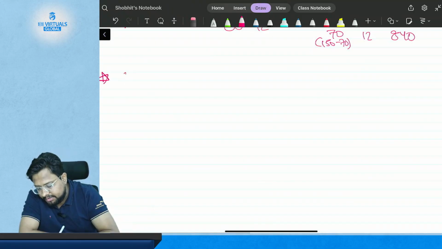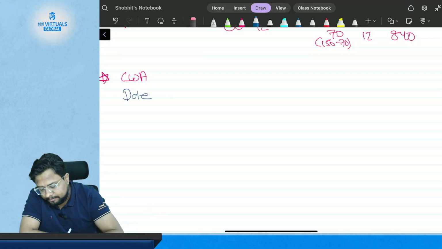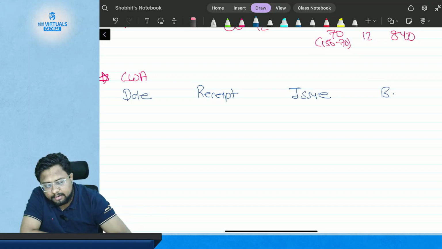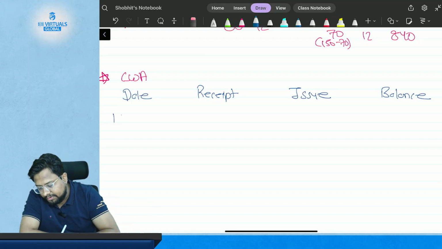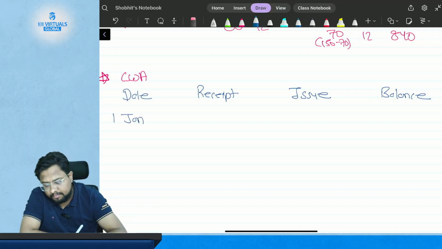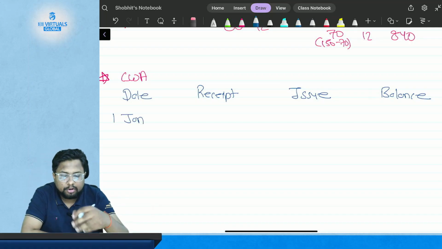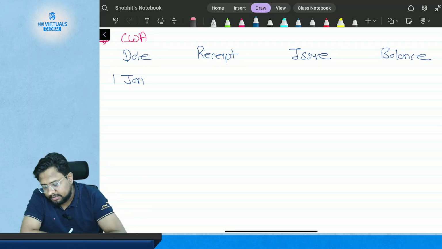So let's understand what the CWA method is. First you will have the date, then the receipt column, then the issue column, and at the end the balance column. Now understand, on 1st of January you have received the material. There are three sub-columns under each of receipt, issue and balance: quantity, price and value.